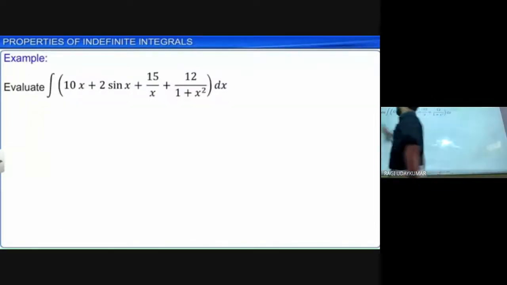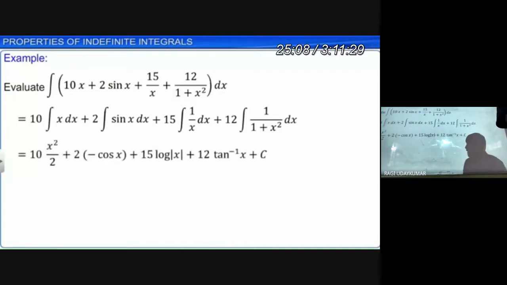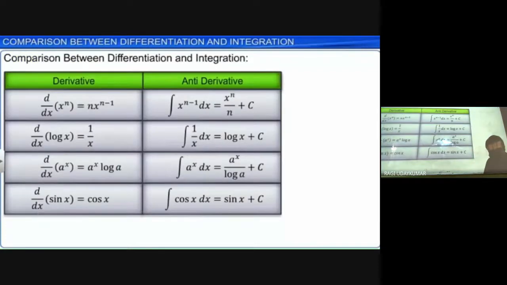Look at this question. 10 outside: 10 into integration of x dx, 2 into integration of sin x dx, 15 into integration of 1 by x dx, 12 into integration of 1 by 1 plus x square. The integration of x dx is x square by 2. The integration of sin x is minus cos x. The integration of 1 by x is log x. The integration of 1 by 1 plus x square is tan inverse of x. So like this, we are going to get different integrations.